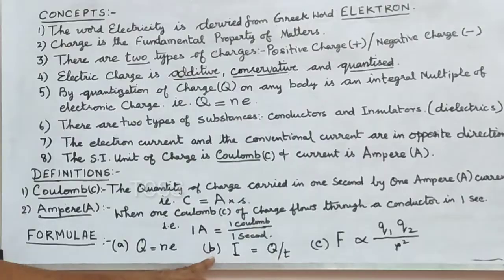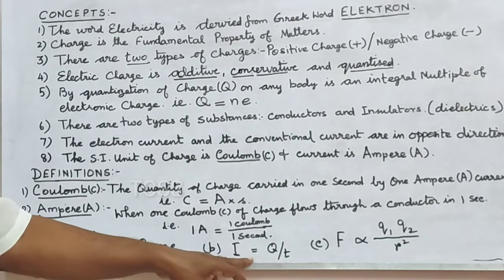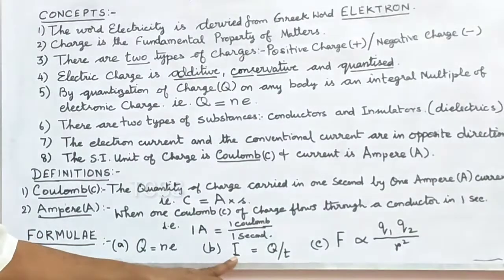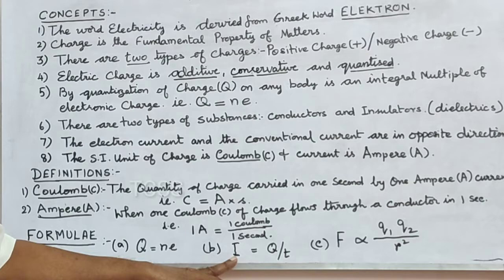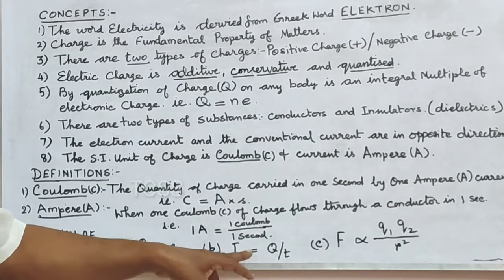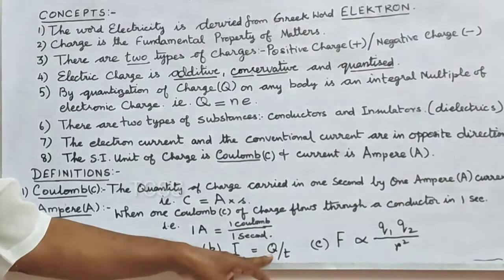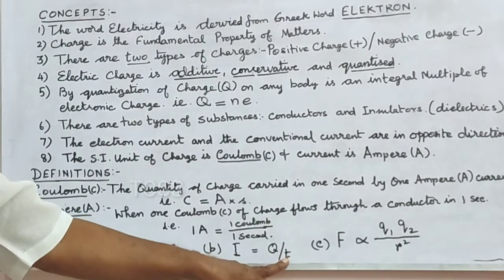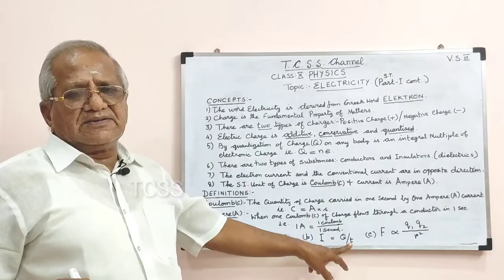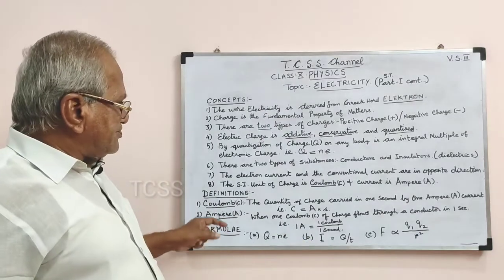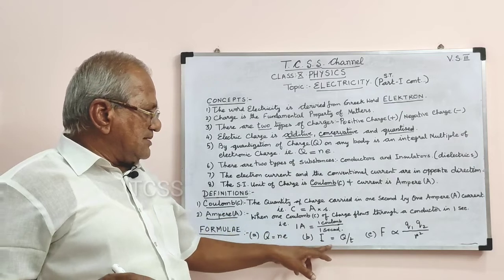The second formula is I is equal to Q by t. I is nothing but the electric current, the symbol for electric current, which is equal to the charge on any body divided by time, that is t. So, this is the second formula.